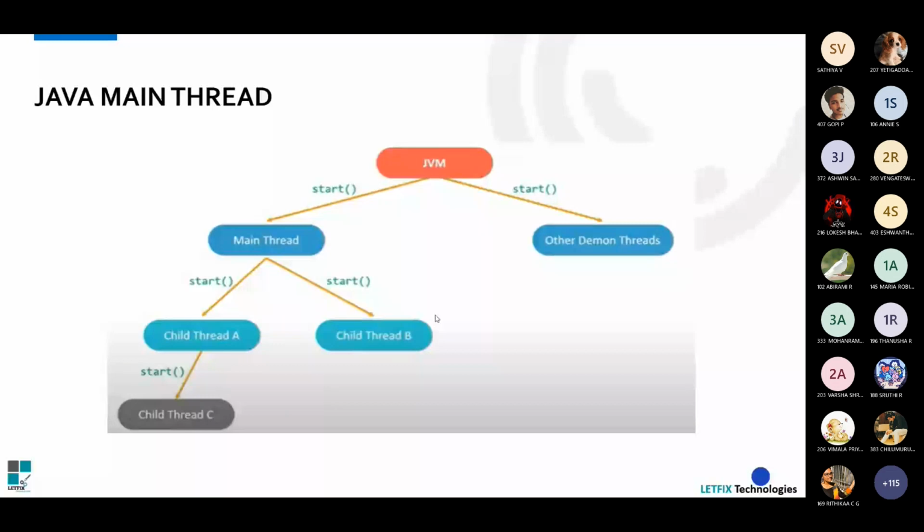Now we have created a thread, right? We have created a class and extended the thread, my task. That is a child thread. So let's take child thread A as my task and child thread B as your task. These two child threads will be executed after the main thread, inside the main thread, we can say.